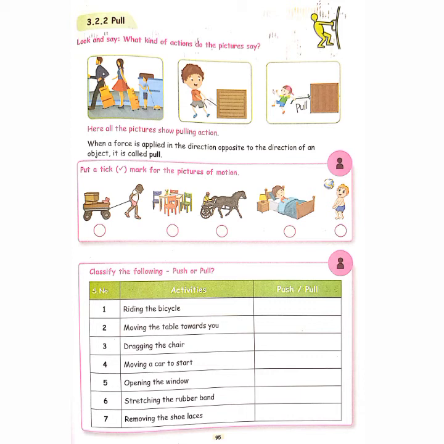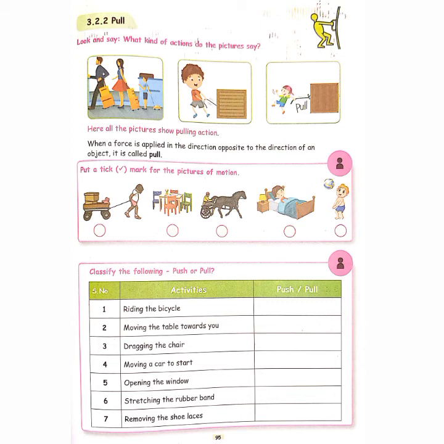Next, a small boy is playing with a ball. Here action, motion and moving are all going on, so you have to put a tick mark. Motion means action, moving. These three have similar meaning only: action, motion and changing. That is known as motion only. If anything happens here, you have to put a tick mark. If nothing happens and the object is at a rest place, you have to put a cross mark, or you need not put anything. For moving action put a tick, for non-moving actions you leave it blank.